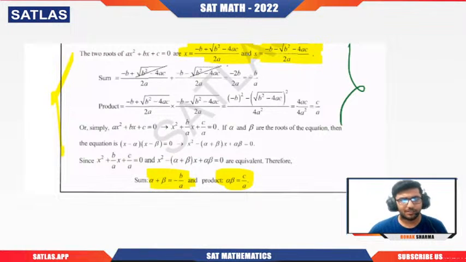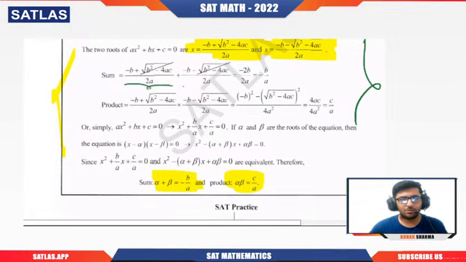What we have done, let me just give you a brief about that. You can see that the quadratic formula is nothing but minus b plus minus root over b square minus 4ac whole divided by 2a. Now you just take out two formulas out of it by considering plus and minus sign separately, right? Now you just do the summation of these two roots that you have found. You will get minus b by a, and when you take the product, you will get c by a. So it is that simple.